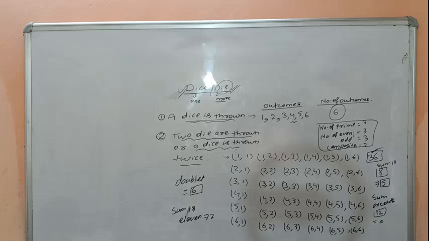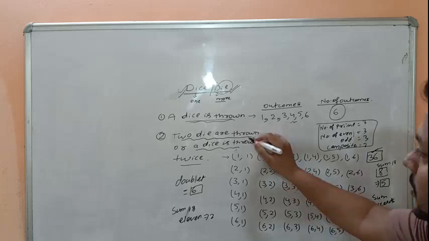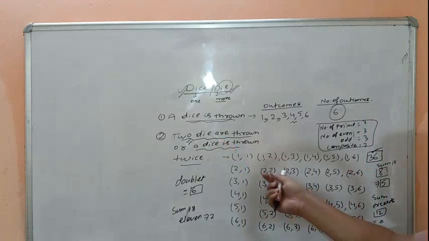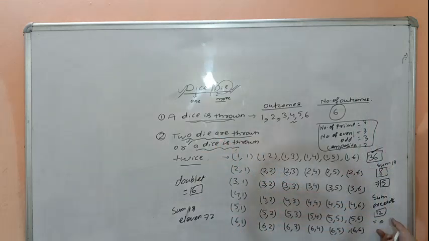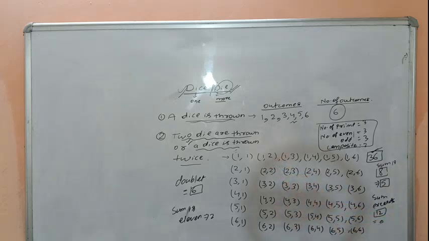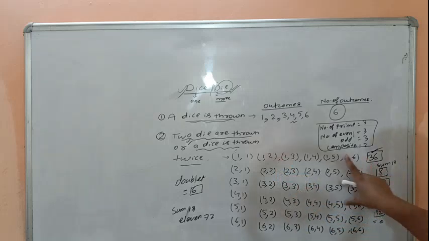That means for any question, if you write all the events in a throw of 2 dice, or a dice thrown twice, the question will be easy if you list the proper outcomes in this manner.